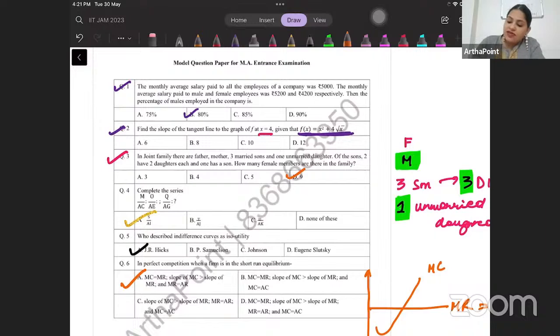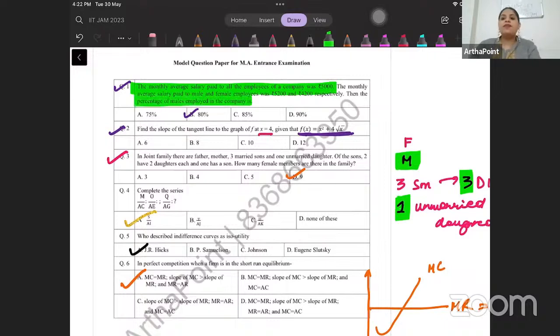The monthly average salary paid to all employees was 5,000. The monthly average salary paid to male and female was 5,200 and 4,200 respectively. Then the percentage of male employed in the company is... very easy question. Let's have a look at the solution to this question.